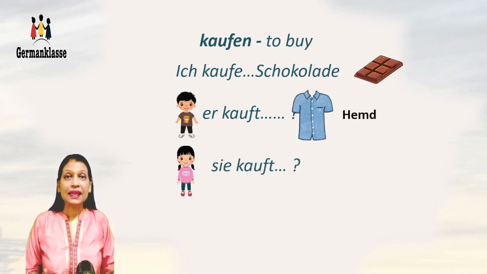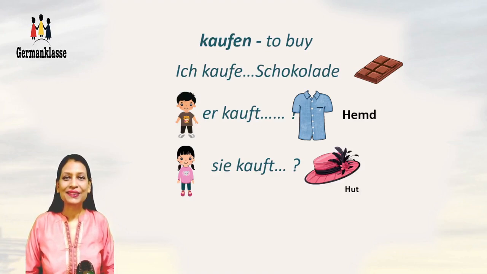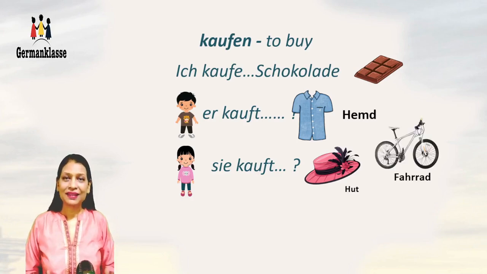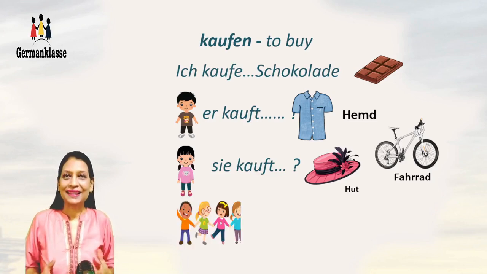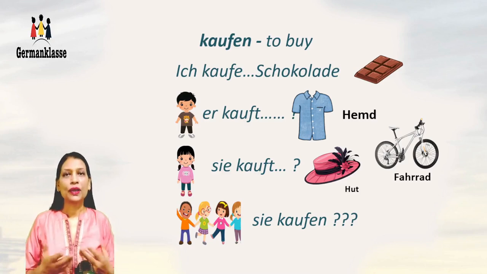Or sie. Sie kauft. What does she buy? Sie kauft Hut. Or maybe sie kauft Fahrrad. She buys a bicycle. Sie, as in they, sie kaufen. Was kaufen Sie? So you can make your own sentences using a noun or a pronoun and conjugate the verb accordingly. You can add your own object. What is important here is that you can make your own sentences.